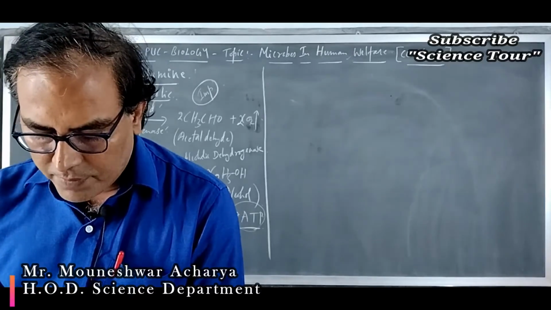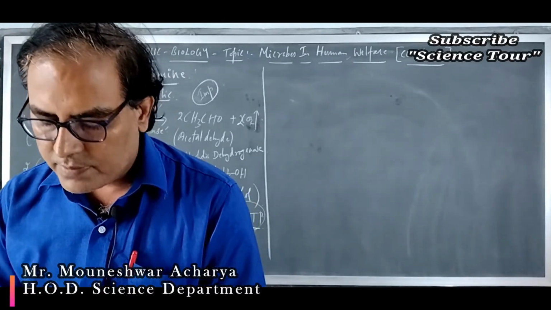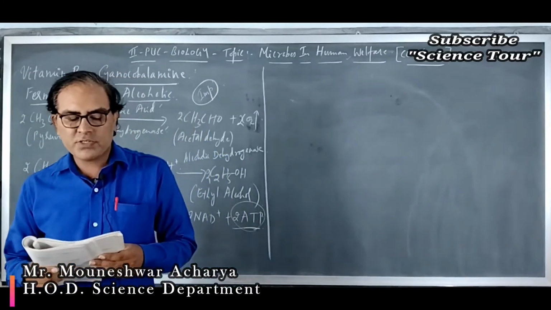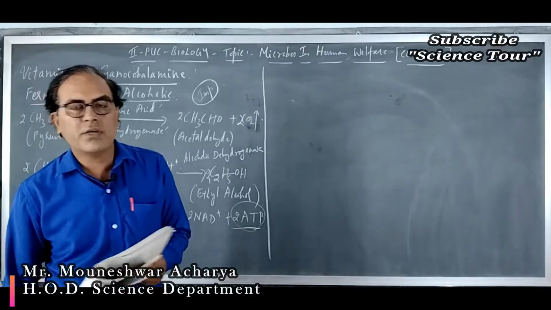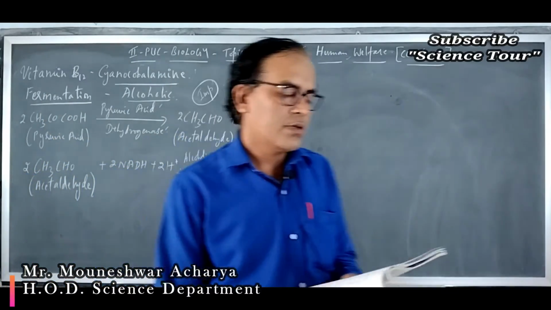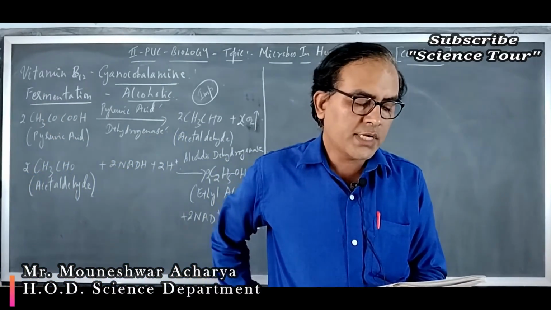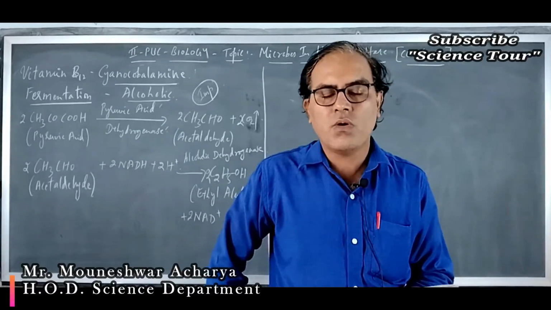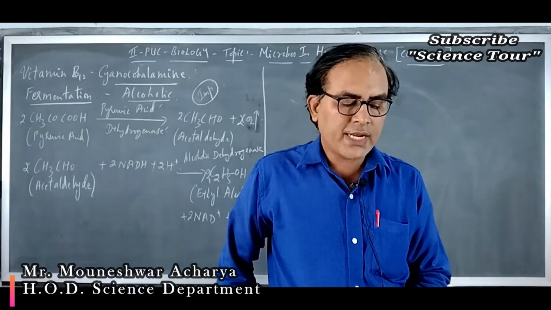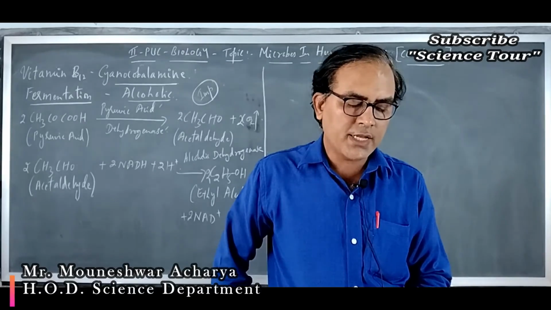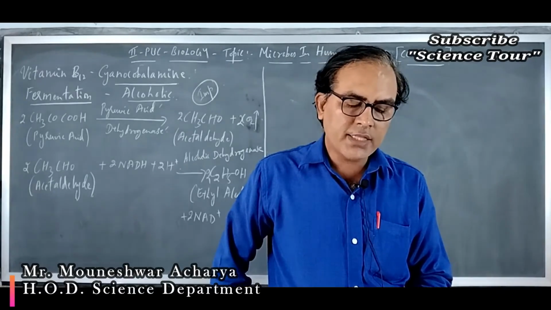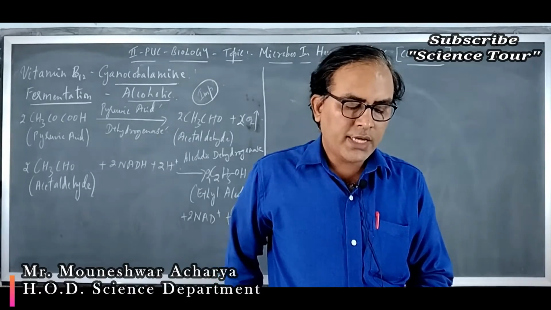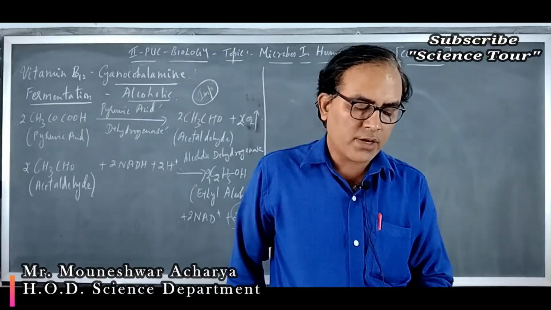The technology of biogas production from cow dung was developed in India largely due to the efforts of A, Gas Authority of India. No. B, Oil and Natural Gas Commission, ONGC. No. C is the right option, that is Indian Agricultural Research Institute and Khadi and Village Industries Commission. D, Indian Oil Corporation, that is an incorrect option.